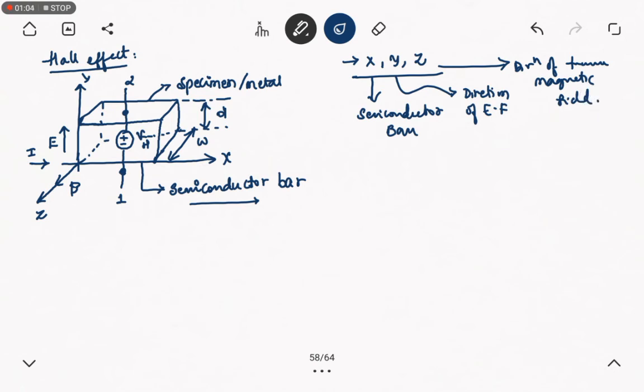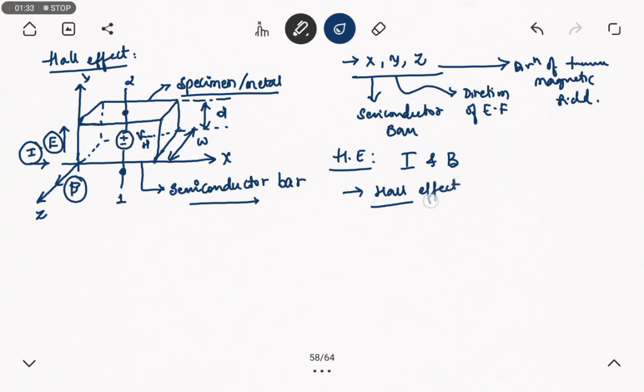Next, the main definition of the Hall effect: whenever a specimen, metal or semiconductor bar carrying a current I is placed in a transverse magnetic field, represented as B, an electric field E is induced in the direction perpendicular to both the current and the magnetic field. This phenomenon is termed the Hall effect.